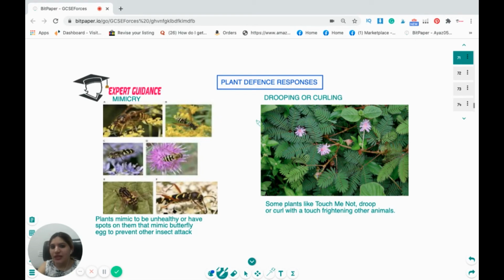Some other plant defense responses are that they droop or curl, like the touch-me-not plant. They droop or curl with a touch, frightening other animals. And some plants show mimicry. They mimic being unhealthy, or they have spots like butterflies on them, so they prevent insect attack.